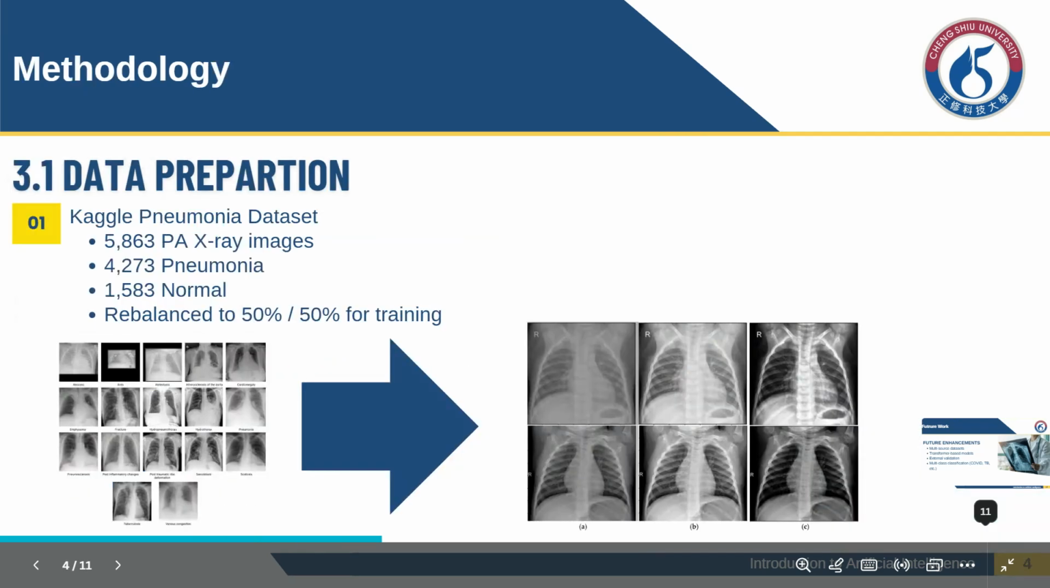I used Kaggle X-ray images. The original dataset is highly imbalanced, so I rebalanced the training portion to a 50-50 split between normal and pneumonia images. This prevents the model from becoming biased towards the majority class and improves sensitivity.